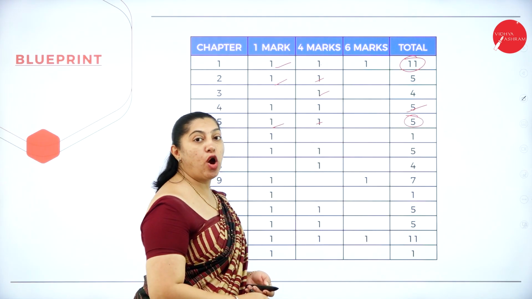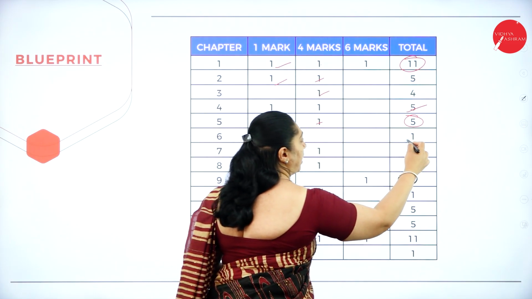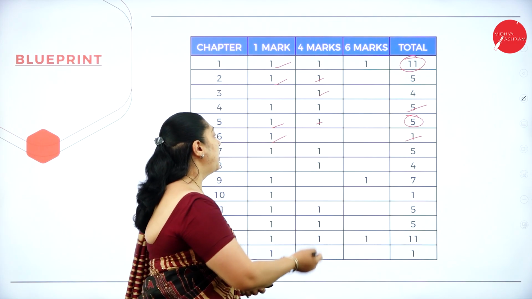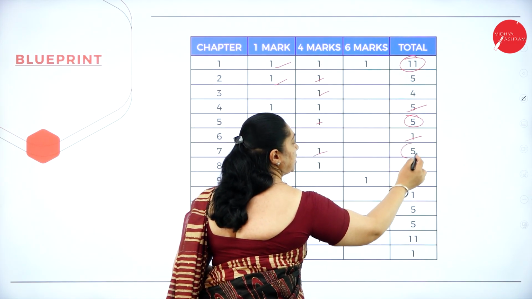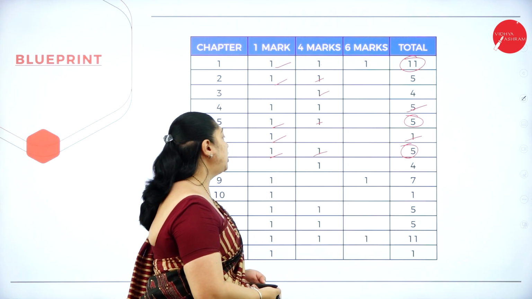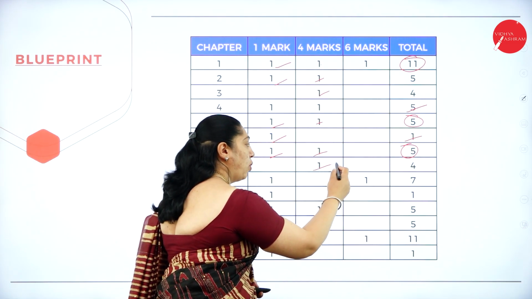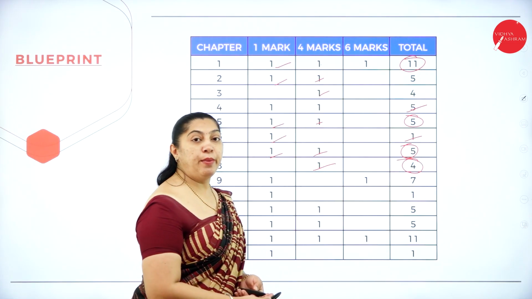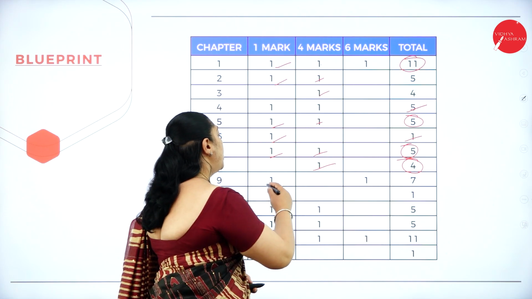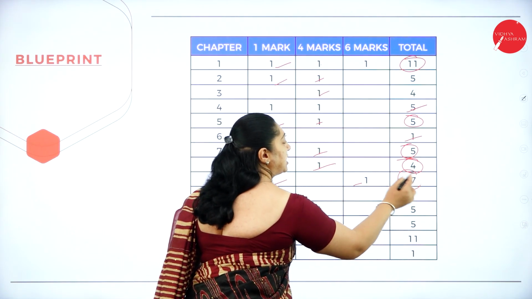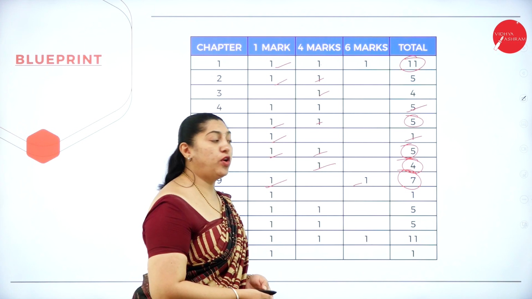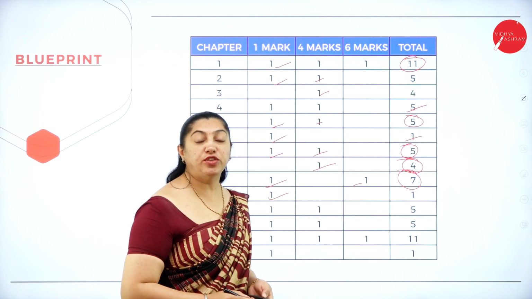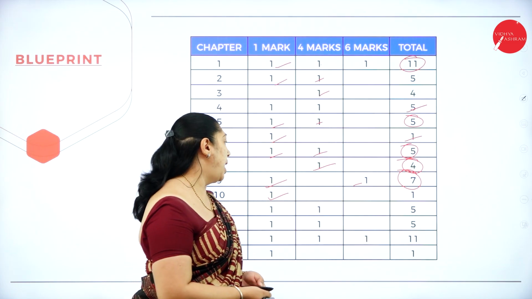Poem 6, When You Are Old, 1 mark. The weightage of that poem is 1 mark. 7th chapter, The Gardener, 1 and 4, weightage is 5 marks. 8, To the Foot from Its Child, you have only 1 question for 4 marks and the weightage is 4. 9th, I Believe That Books Will Never Disappear, you have 1 and 6 and the weightage is 7 marks. 10th, Heaven If You're Not Here on Earth, you have only 1 question for 1 mark, so the weightage from this poem is only 1 mark.